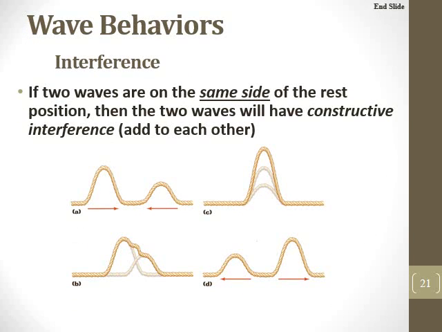So what happens if you have two waves that are on the same side as the rest position? So we have a crest here and a crest here that are both moving toward each other.